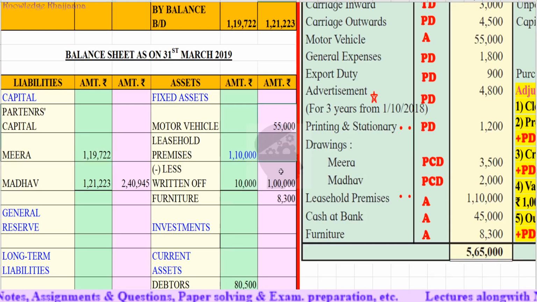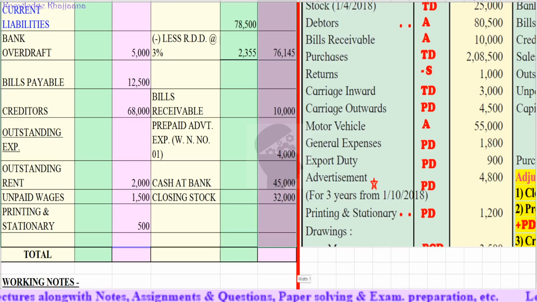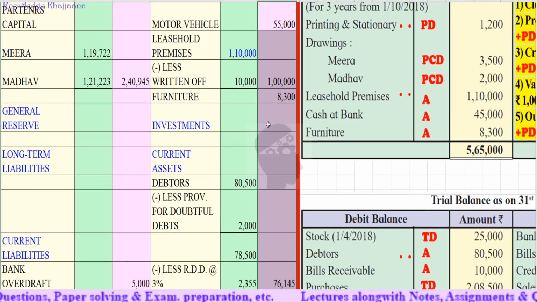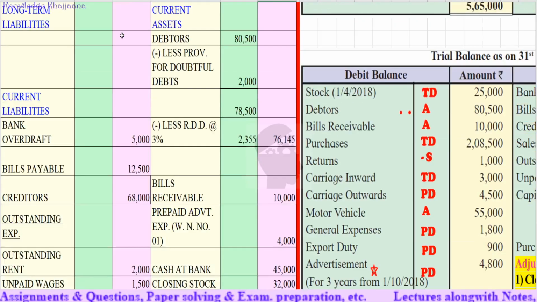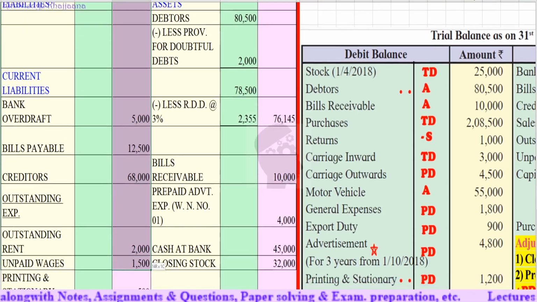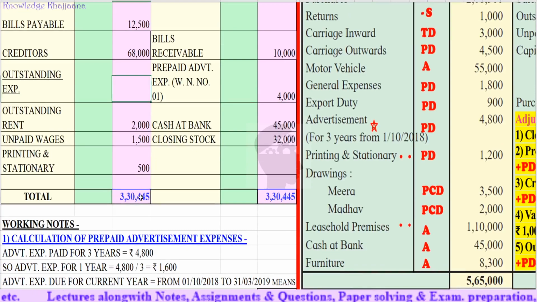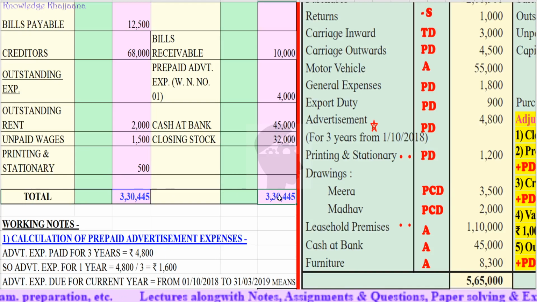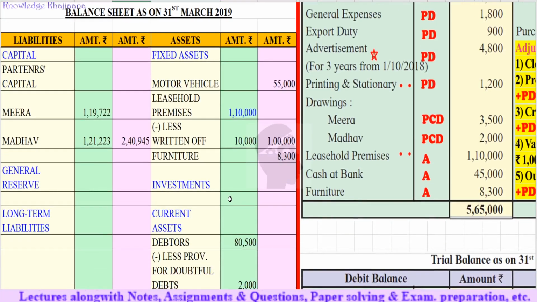Okay, it is 3,30,445. It must match with the amount on the liability side. It is 3,30,445. Very good. It means our problem has been tallied. The total amount on the asset side as well as on the liability side of the balance sheet has tallied, which is equal. Very good.